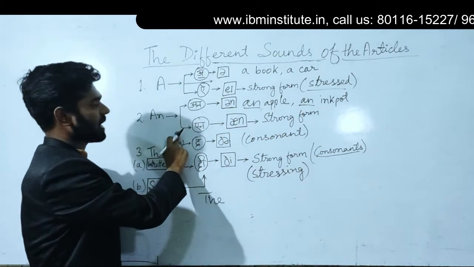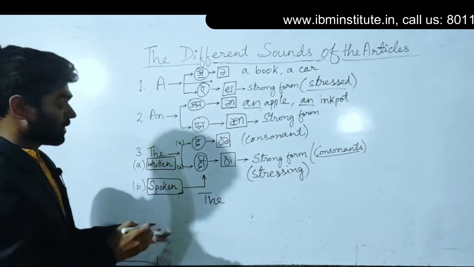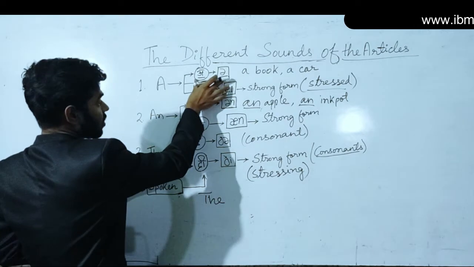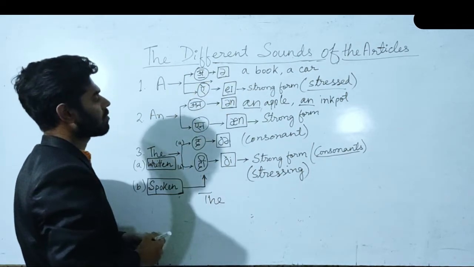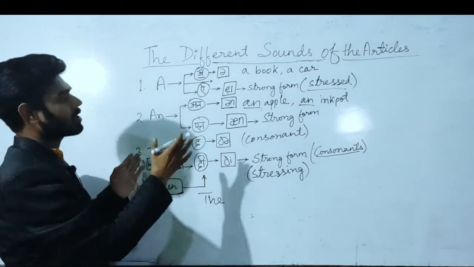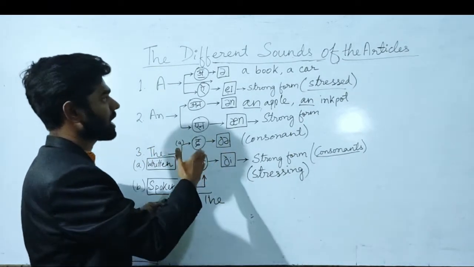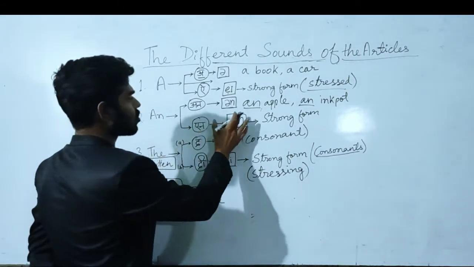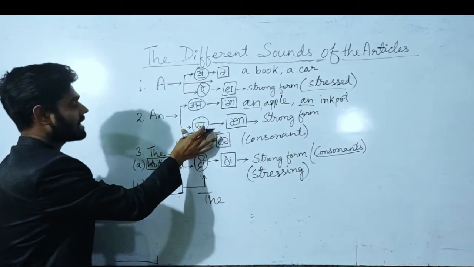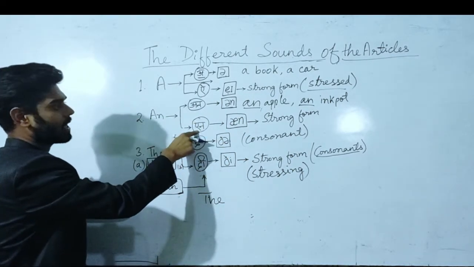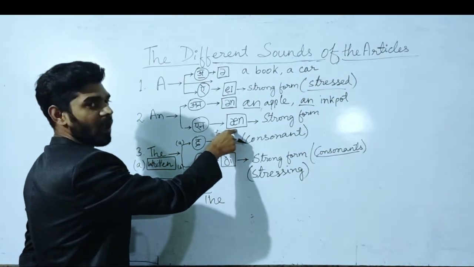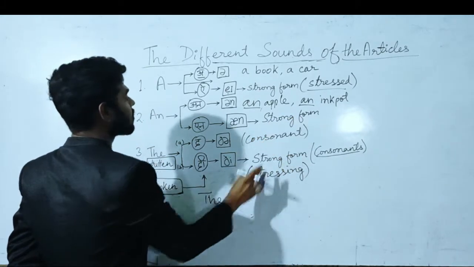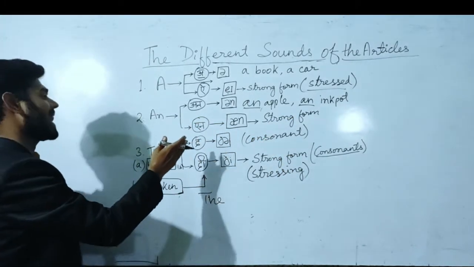But whenever we put stress, there are strong forms, so there are two forms, always remember. One is the normal form and one is the strong form. Whenever we stress on the noun, we have to use the strong form of these articles. So these are clear, I hope. So this one you can see is n, not un but n, and here also it is n. Whenever we are putting stress, we are using the strong forms, and they sound as n.